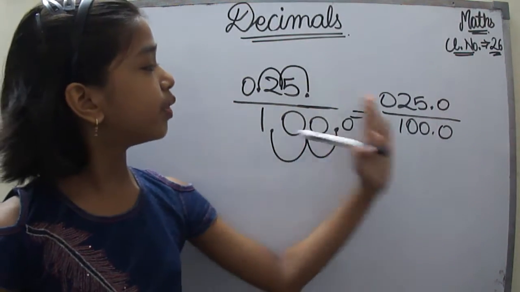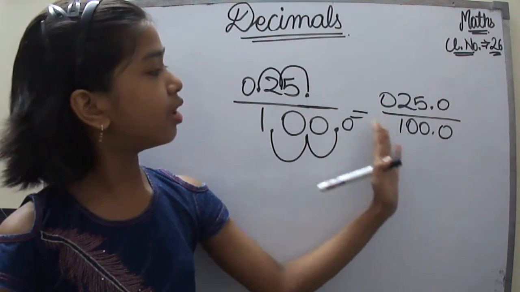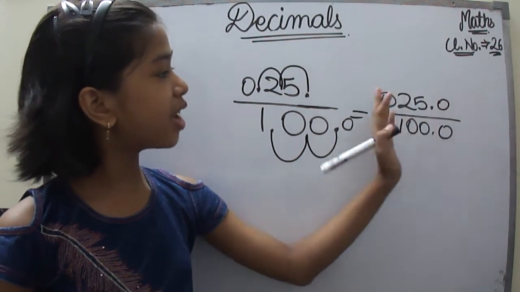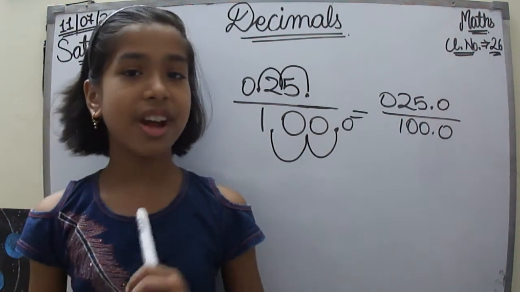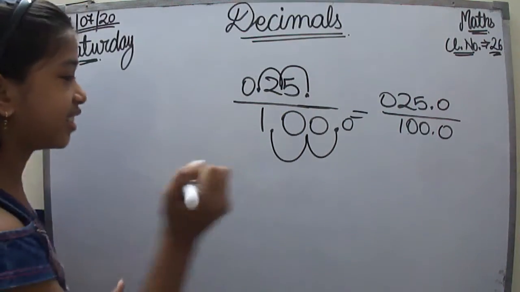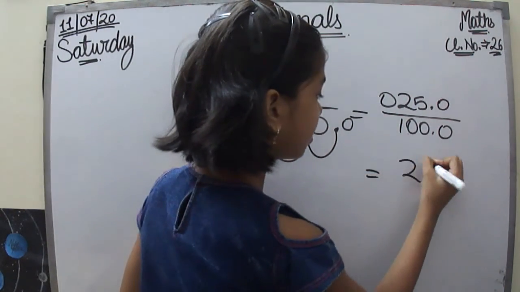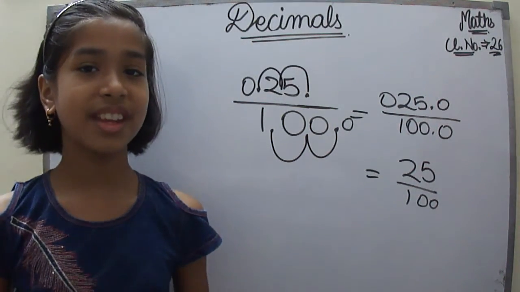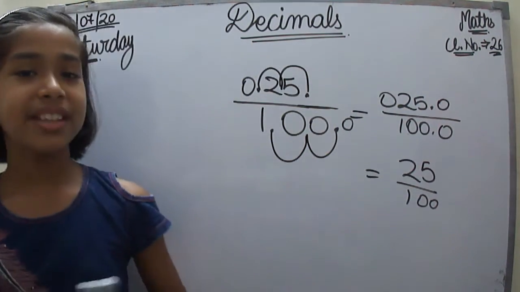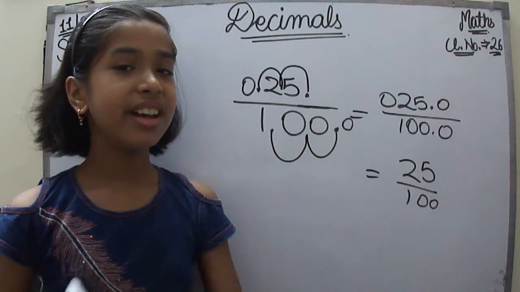Now this 25.0 upon 100.0, we can also write as 25 upon 100. Now I think this much is clear to you.